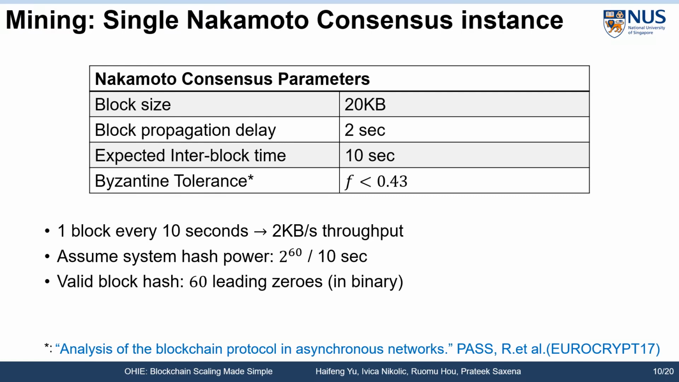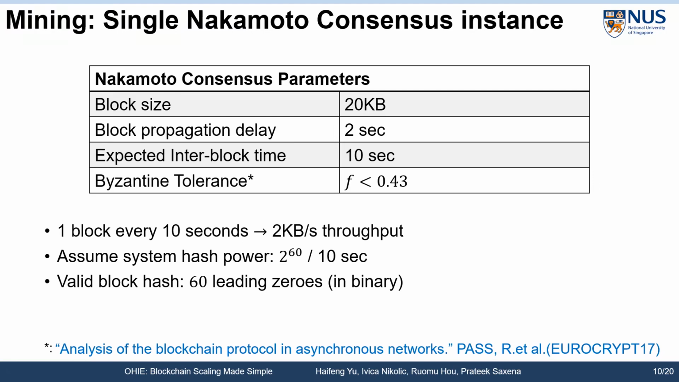This small block size serves to keep the block propagation delay small without a significant overhead. Notice that the size is similar to Ethereum block size. Let's assume that the block propagation delay is around 2 seconds. The expected time in mining two successive blocks is chosen to be 10 seconds because when the interblock time is